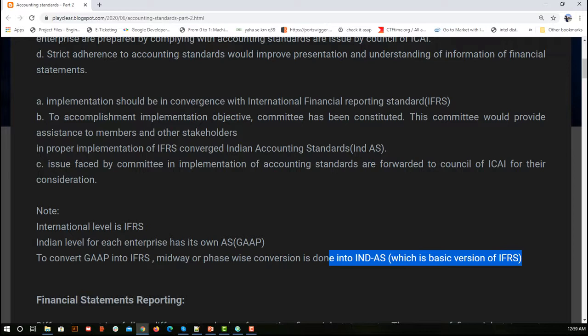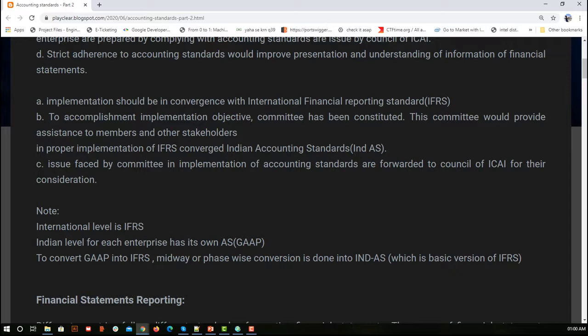If we are preparing accounting statements based on Ind AS, there is a very good probability that someone from the international level can also understand Ind AS up to a certain level, because the terminologies used in Ind AS are similar to those of IFRS, with small changes for sure, because it is not IFRS completely. So we move from GAAP to Ind AS, then from Ind AS to IFRS. We do this to globalize our organization. So what they are saying is, implementation should be convergence with IFRS.